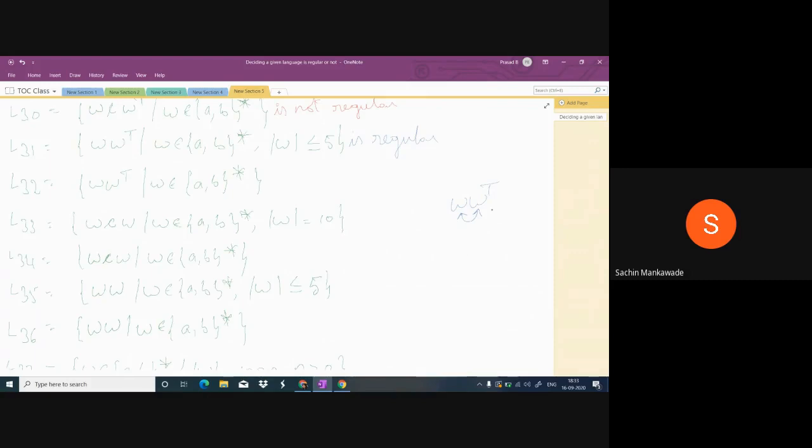So there is a relation between W and W transpose. And here W is any combination of A and B. The length has not been given. So the length can be 0 to infinity. So there is a relation and the relation is infinite. Therefore, this is not regular.